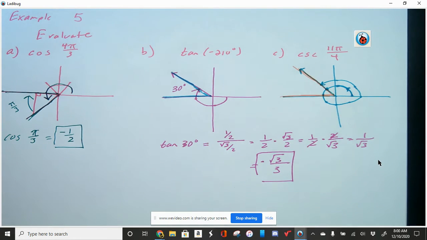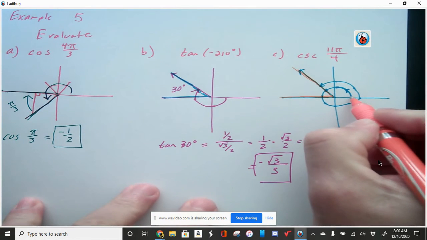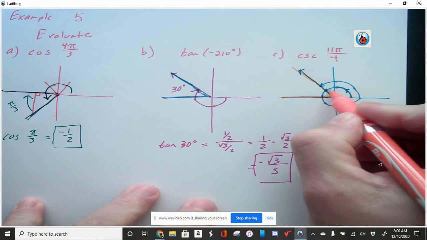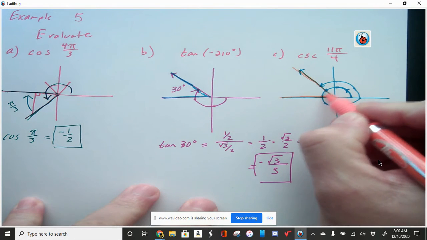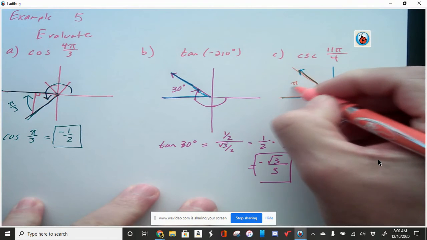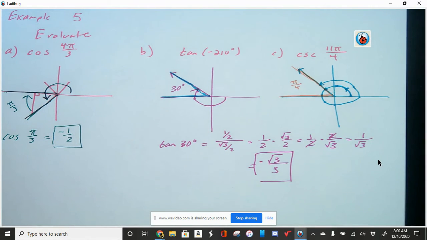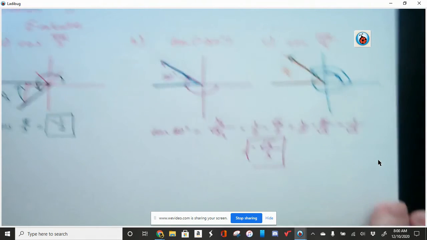All right, so I'm going to back up just a little bit. I did say 1 over 4, 2 over 4, 3 over 4, 4 over 4. So this part right here is equal to 1/4 pi, or pi over 4. That's our reference angle. All right, so I'll do the work down here.